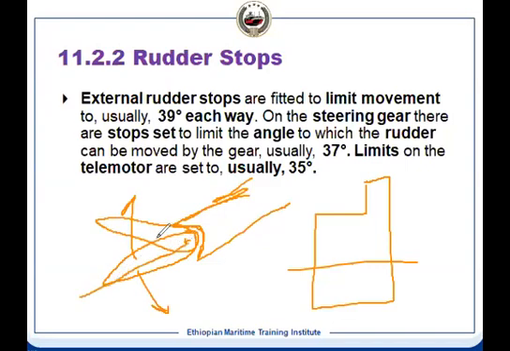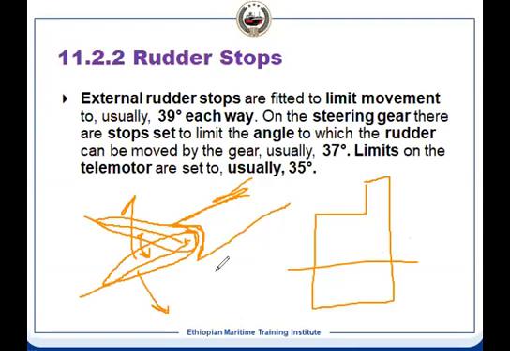This is the zero point, and this angle is kept at 39 degrees, which is the limit, the rudder stop externally. This is one of the arrangements we can have, so that it will be 39 degrees on both sides. Then another limitation we have is the actuator.